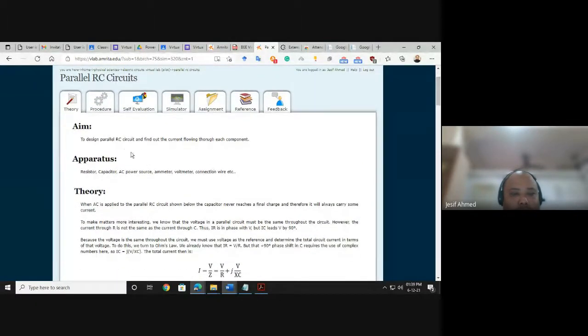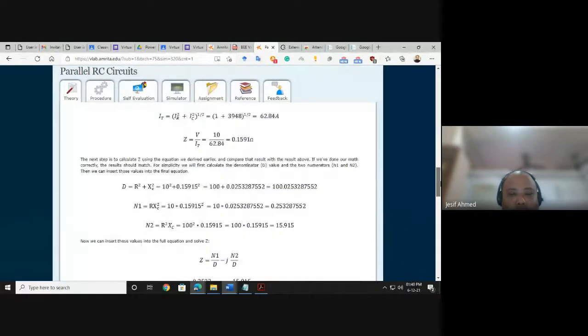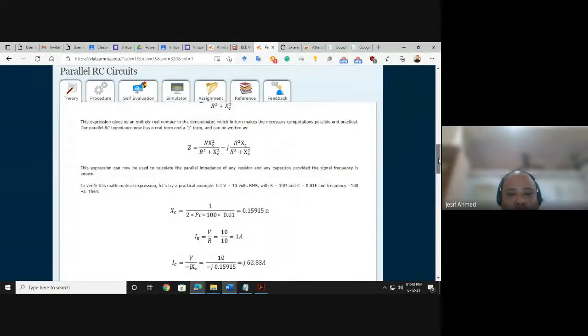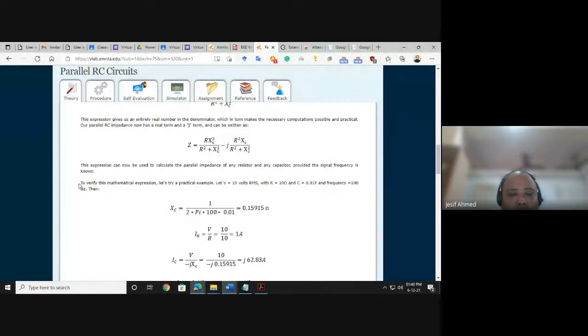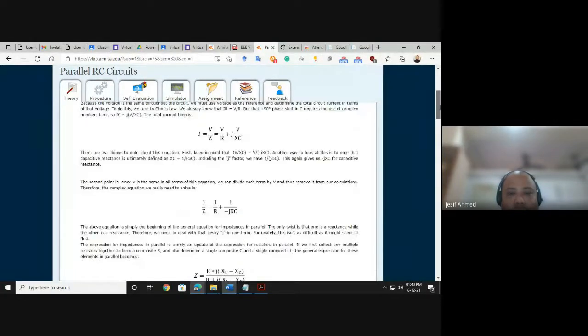Here you have to write in your answer script the aim, apparatus, theory, circuit diagram, all the formulas, and example. In almost all experiments, one example is given. After the theory part, after the formulas, you don't need to write this part. The example you don't need to write in your answer script. I will show you why. Now let's go to the instruction again.